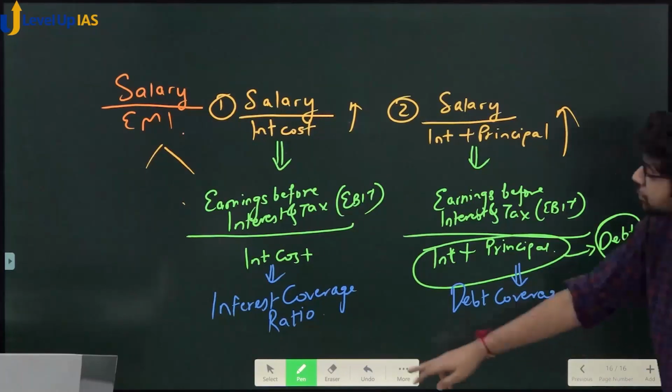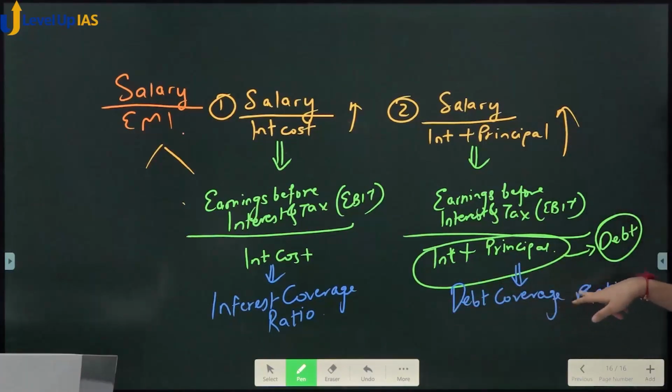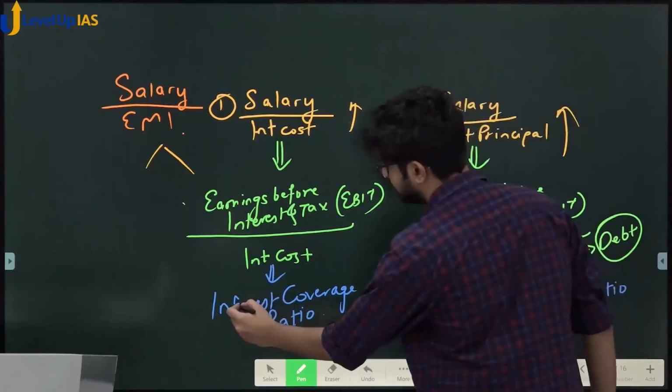Yes or no? This is called as interest coverage ratio. This is called as debt coverage ratio. Interest, interest.